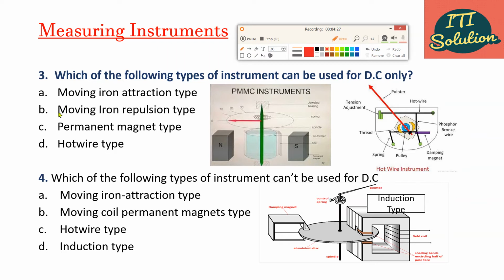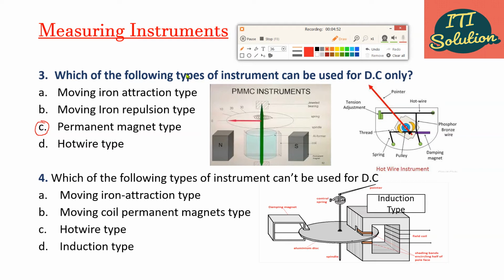Correct answer is option C, permanent magnet type. PMMC type instrument can be used for DC only. Moving iron type instrument and hot wire type instrument can be used for both AC and DC.